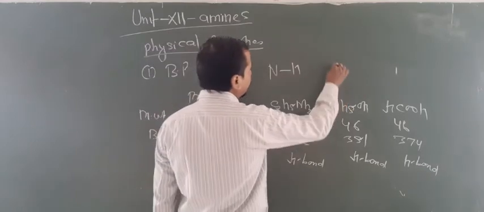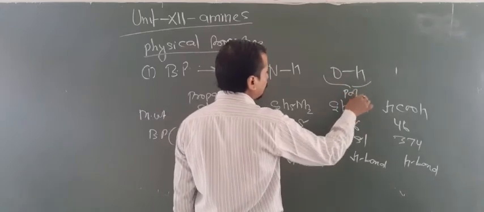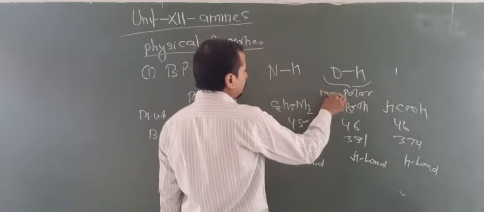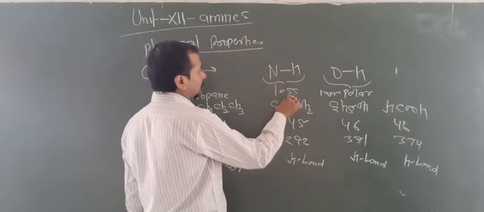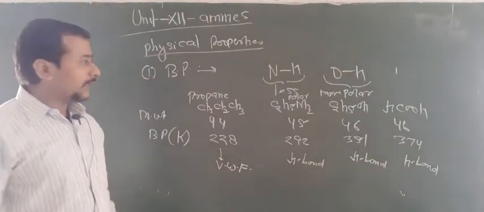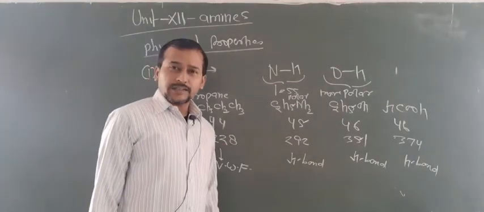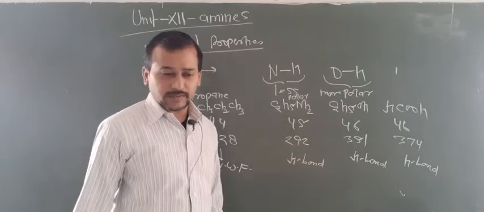Look at why this happens. Here is an NH bond and here an OH bond. The OH bond is more polar. The NH bond is less polar in comparison to alcohol. So that's why amines, whether primary or secondary, have a lower boiling point than alcohol.